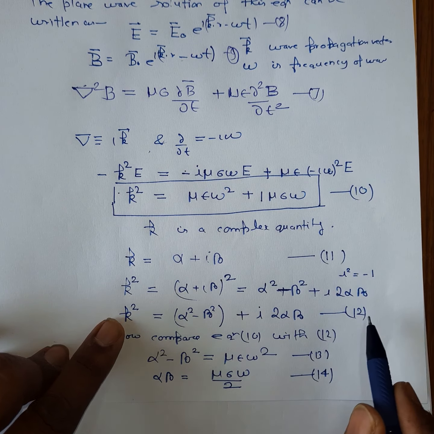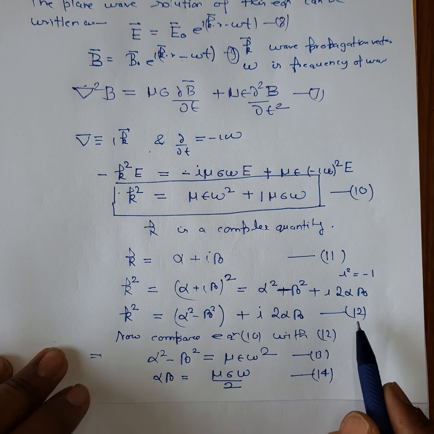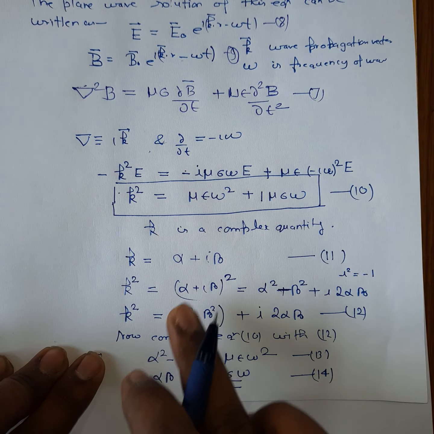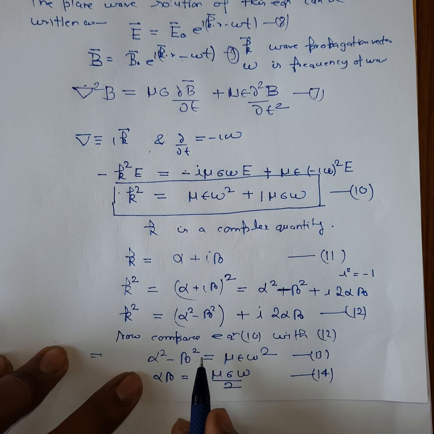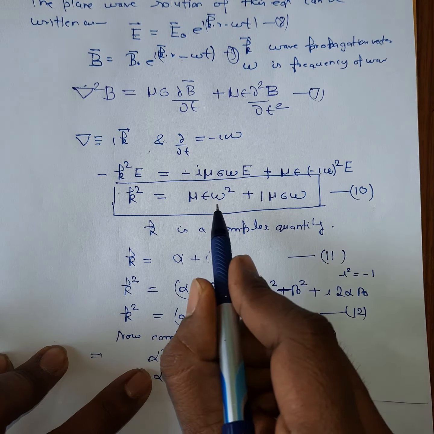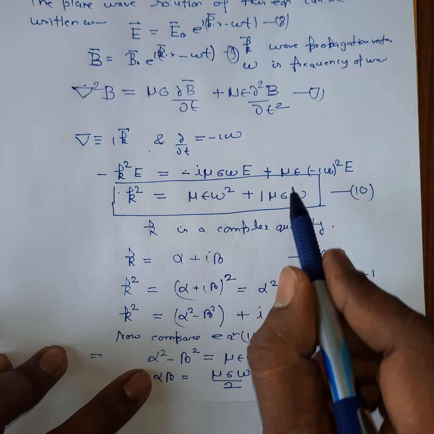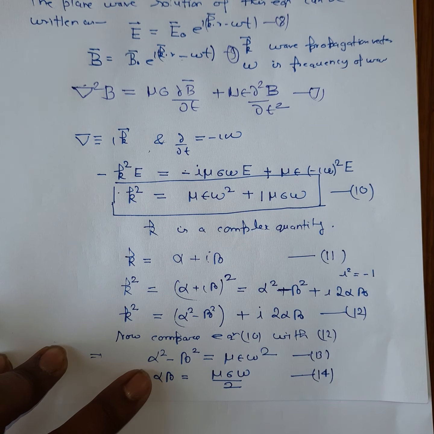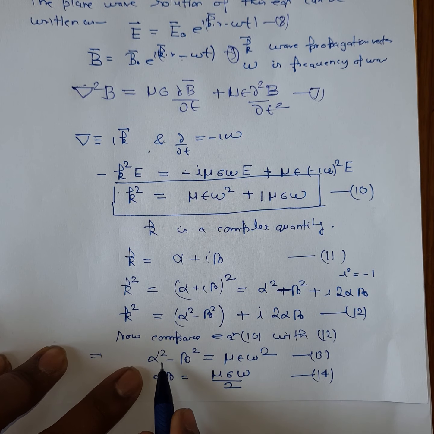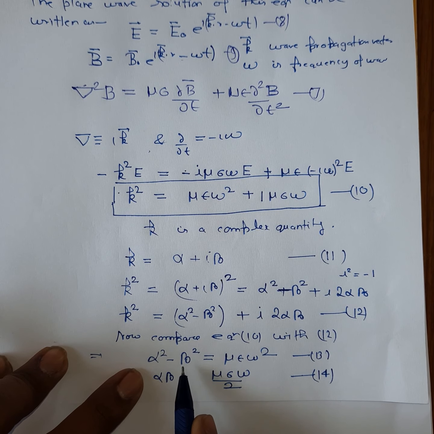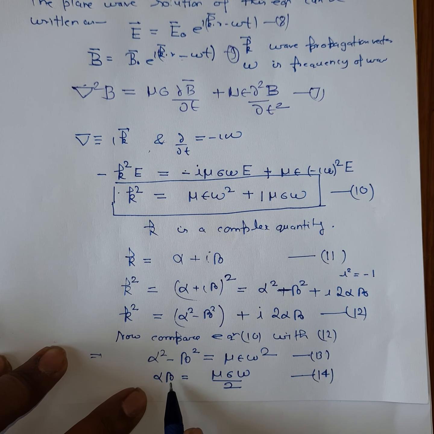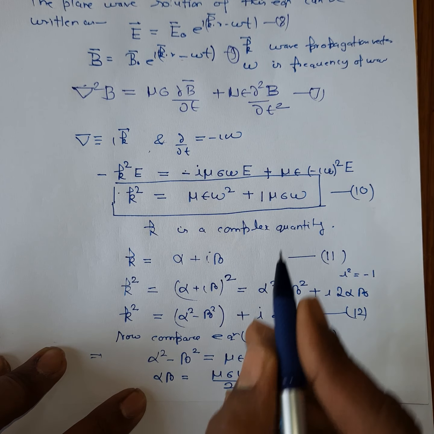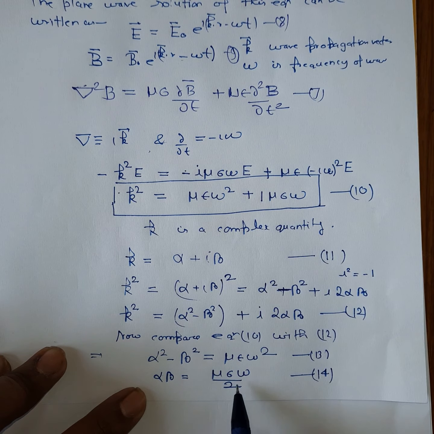Now equation number 10 and equation number 12 represent the same value, so we can compare them. Only the real part can be compared with the real part, and the imaginary part with the imaginary part. So in this case alpha square minus beta square will be equal to mu epsilon omega square, and alpha beta will be equal to mu sigma omega by 2.